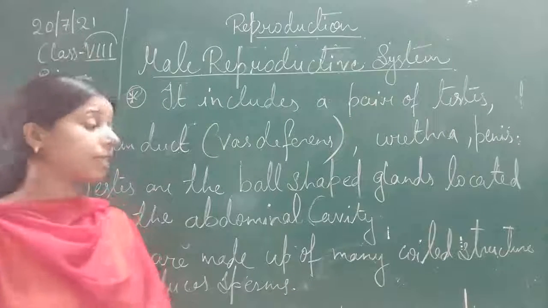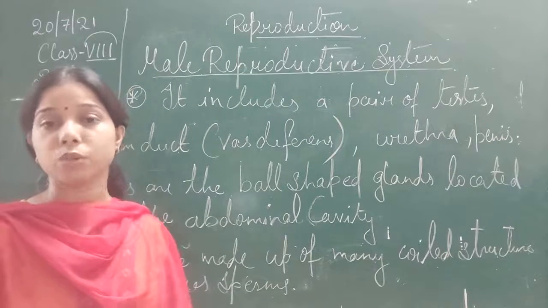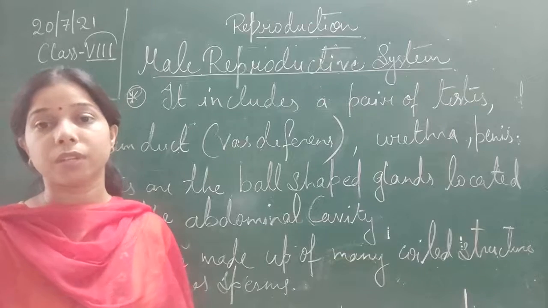Okay, so testes are the glands located outside, and they help in producing the sperms.